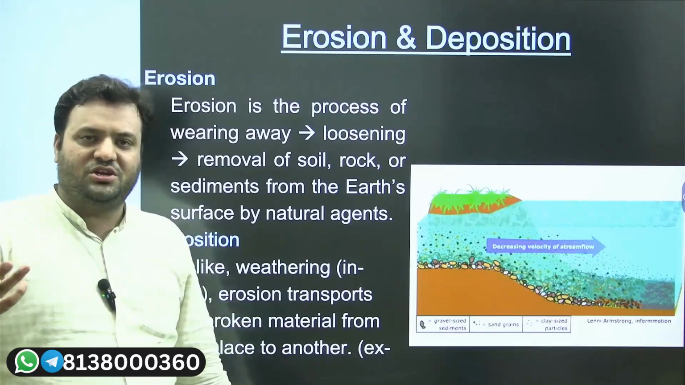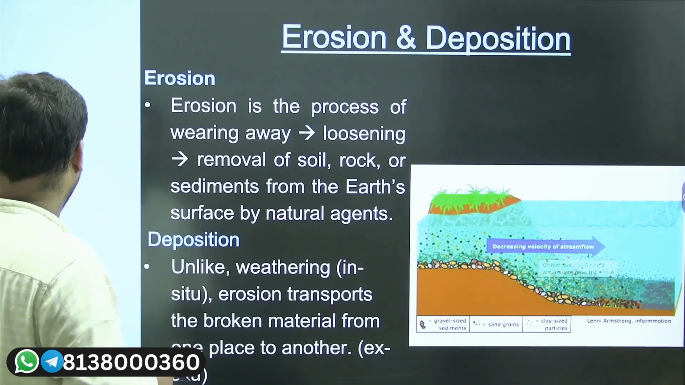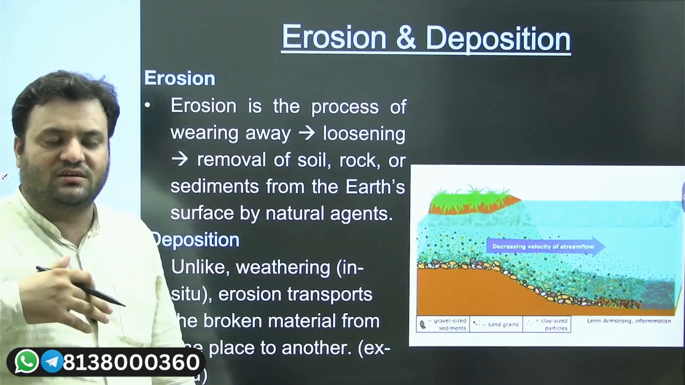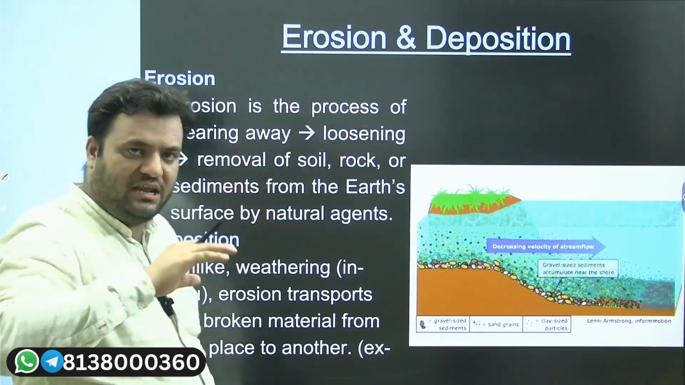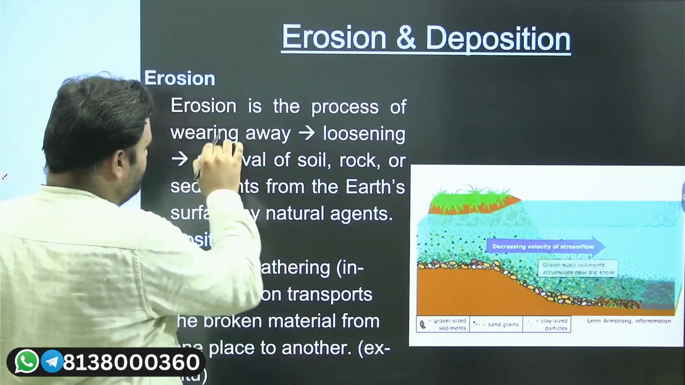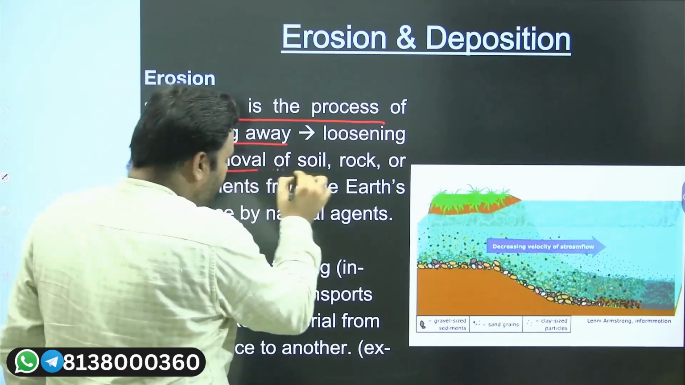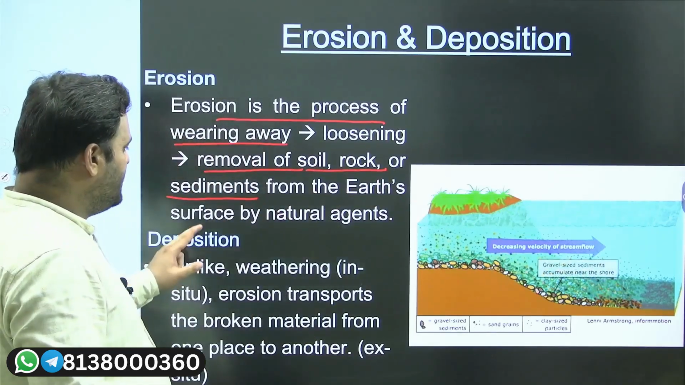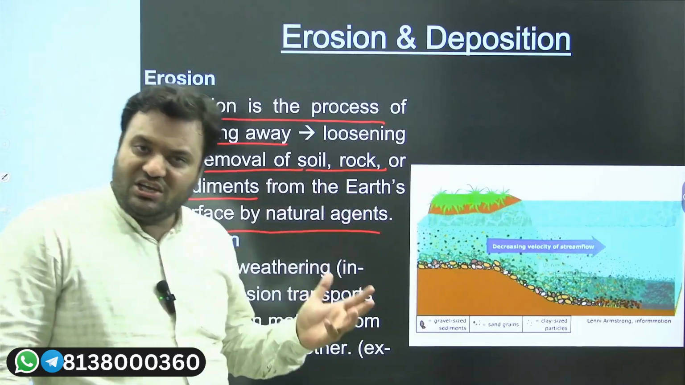What do you mean by erosion? Erosion means the process, or you can say the action of water, because of which there is a wearing away of slope. So erosion means the process of wearing away, removal of soil, rock or sediment from the earth's surface by natural agents like water, air, or glacier.